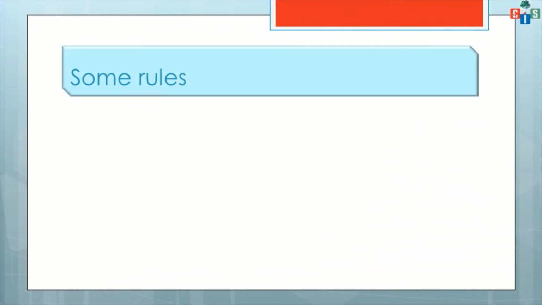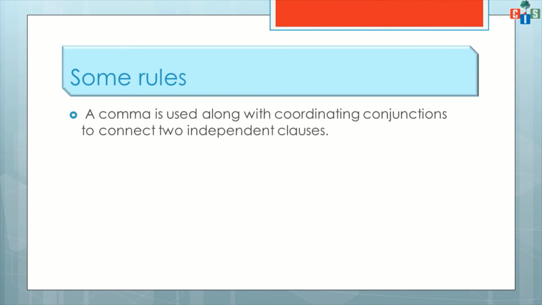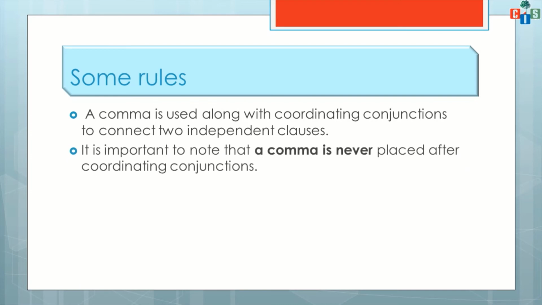Now there are some rules, like a comma is used along with the coordinating conjunctions. There should always be one comma with the coordinating conjunction to connect two independent clauses. It is important to note that a comma is never placed after a coordinating conjunction.